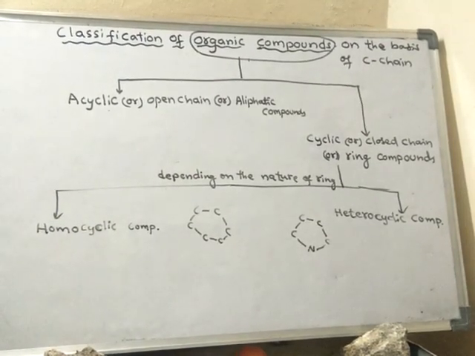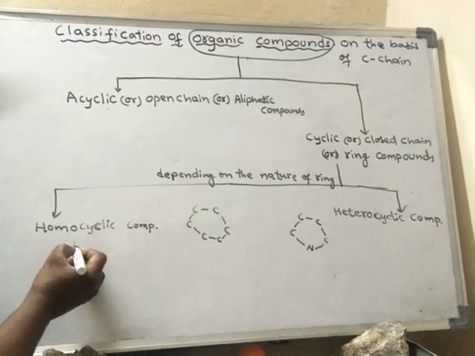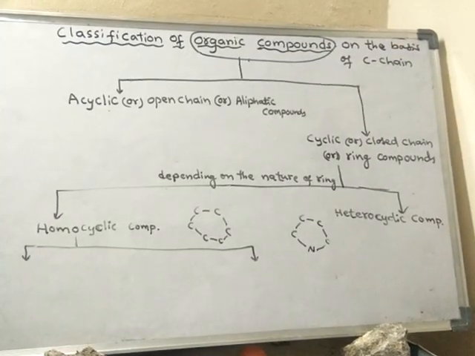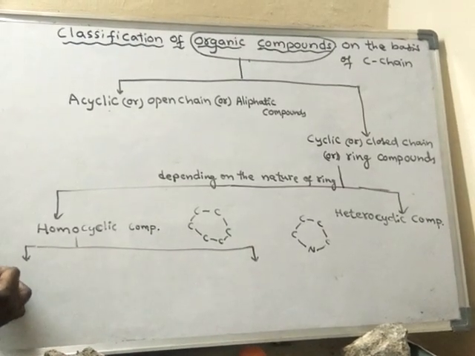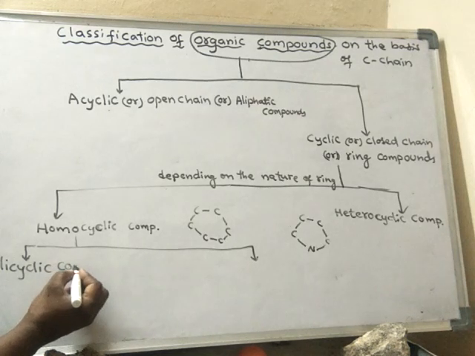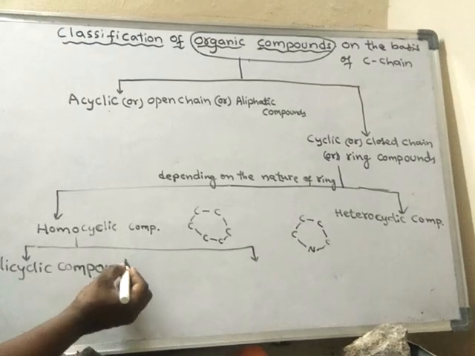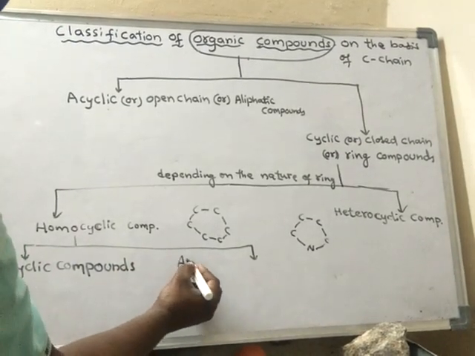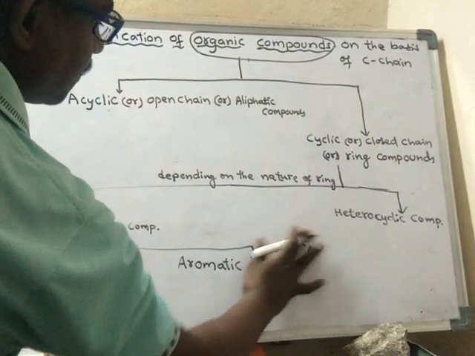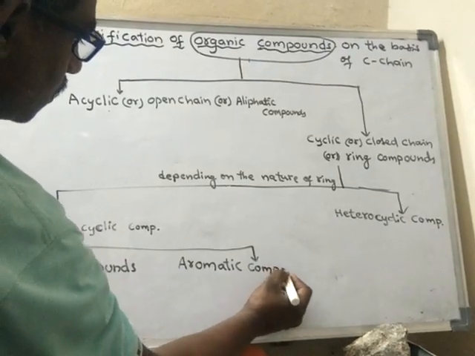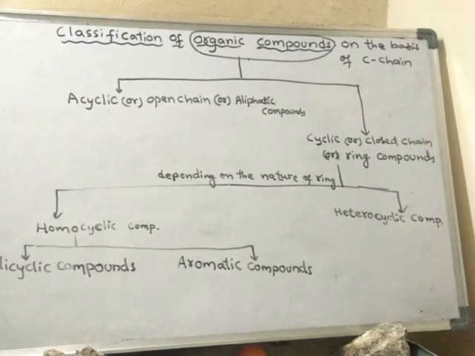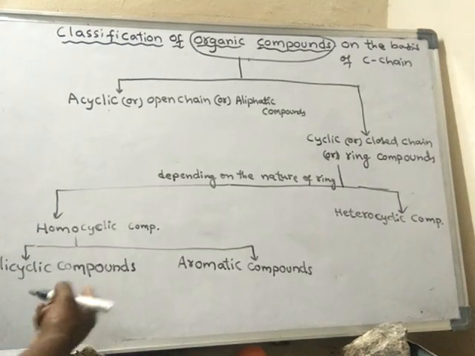Next, these homocyclic compounds are again classified into two types: alicyclic compounds and aromatic compounds. I will explain these things.